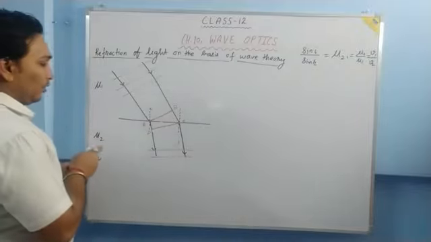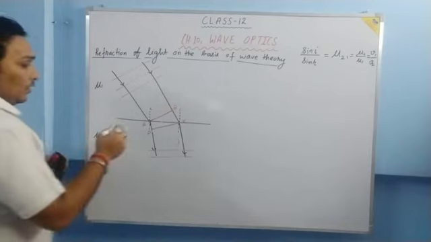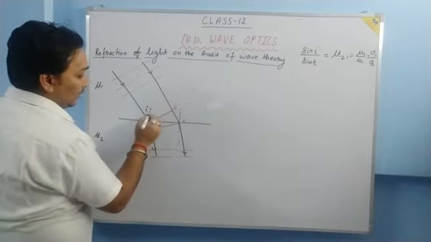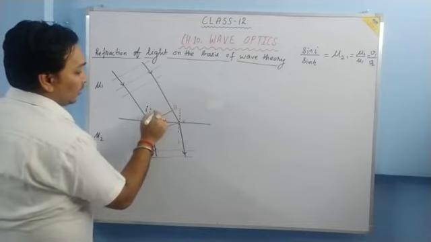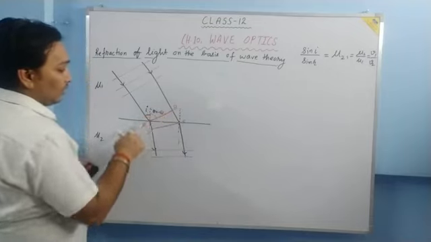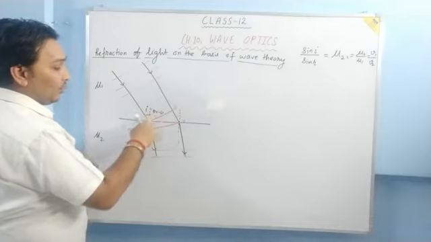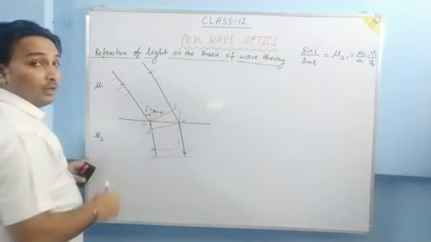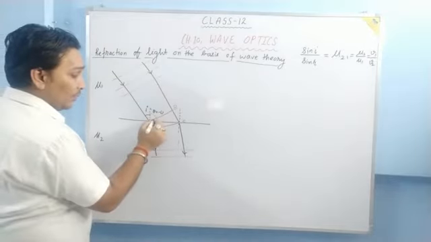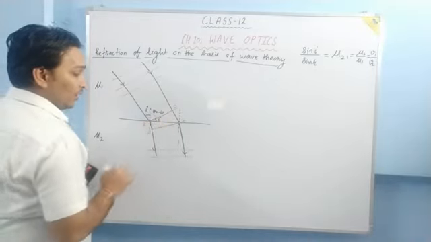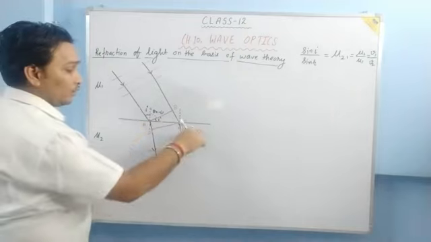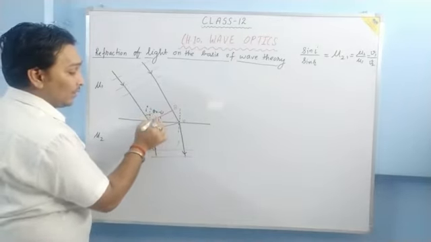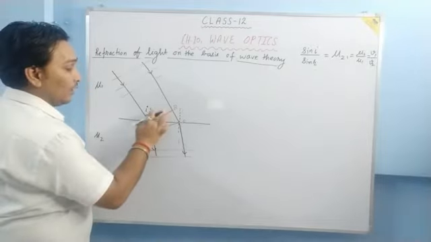The angles we are going to take: as this angle is our angle of incidence, this angle is going to be 90 minus i. How can I say? Say this is the ray and this is the wavefront, they make 90 degrees. If this angle is i, this angle will be 90 minus i. And if this angle is 90 minus i, then this angle becomes what? i, because this is the normal and this is the plane, so the normal makes 90 degrees with the plane. This angle is 90 minus i, so this angle will be i. This angle is not required now.